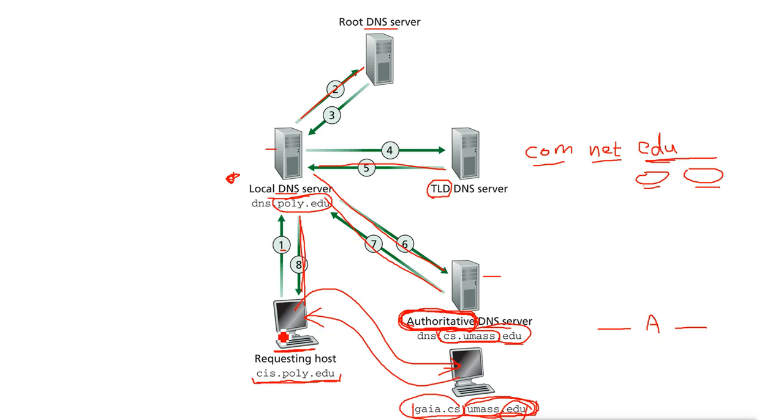And it will also cache the record, so that next time if it wants to access the same thing, it doesn't have to go through all this. And this DNS server also caches the record, so that if any other machine tries to access the same thing, it doesn't have to go through all these steps.